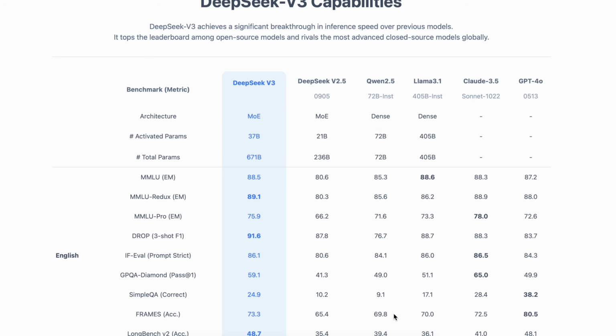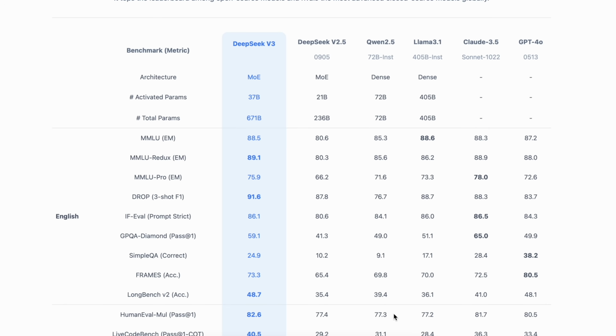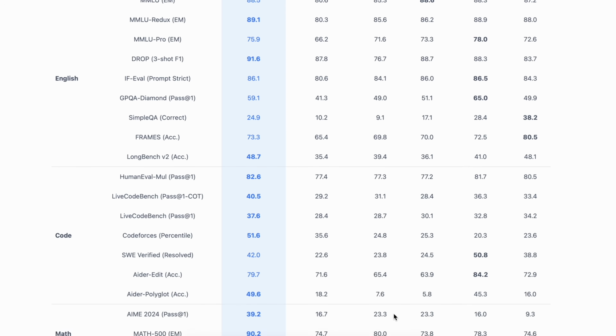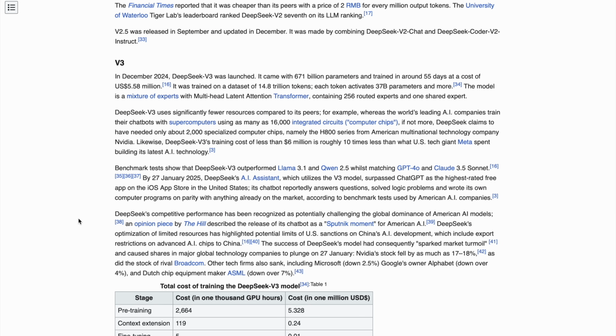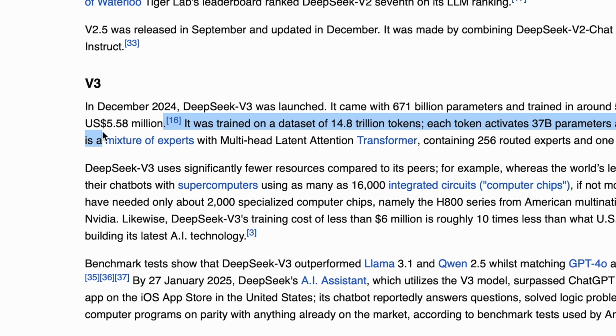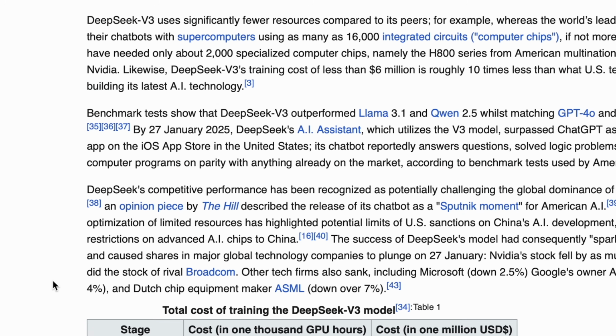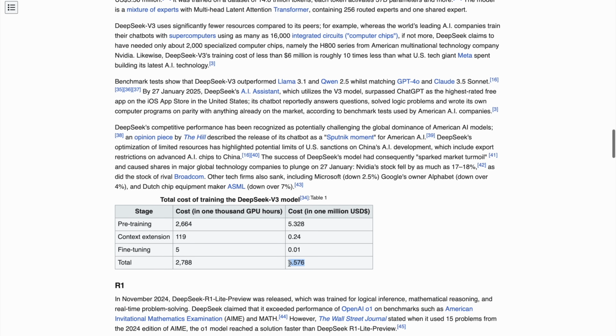Here you can see in this table, they released that DeepSeek V3 is outperforming other AI models in pretty much all the categories. But wait, it's a larger model, it's gonna perform better. What's the hype about, and why are the stock markets crashing because of this? While ChatGPT and Meta spend billions and billions of dollars to train these models, which require supercomputers and expensive GPUs, DeepSeek, on the other hand, has trained such a large model for just less than $6 million US. This is over 10 times less than what Meta spends on training their models.